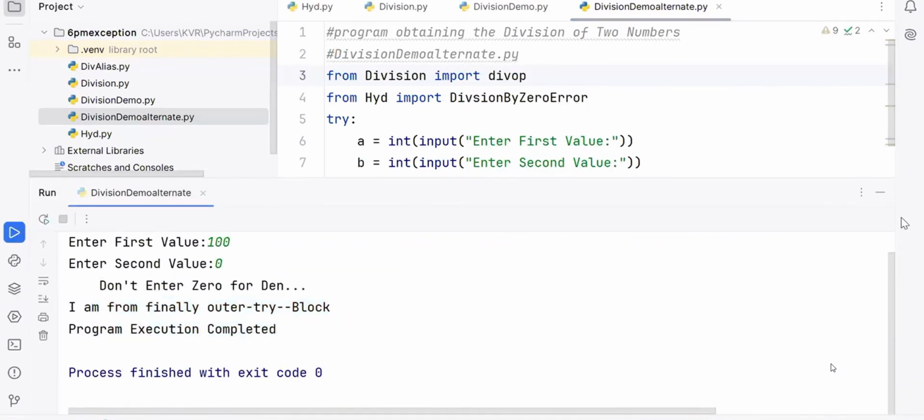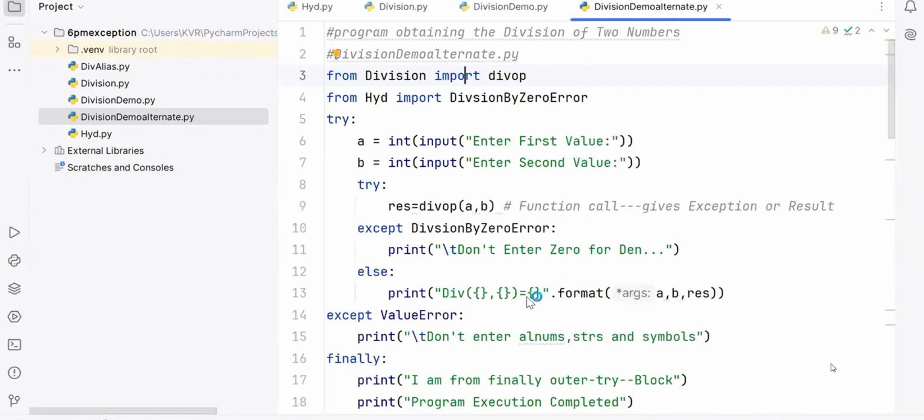Okay, now suppose we want to repeat the same thing again, if they enter something wrong, what should I do?